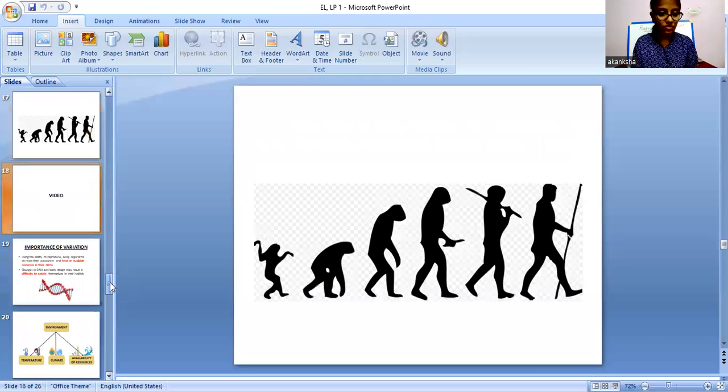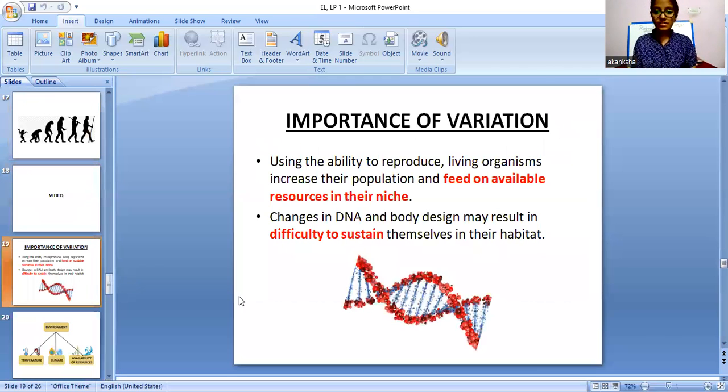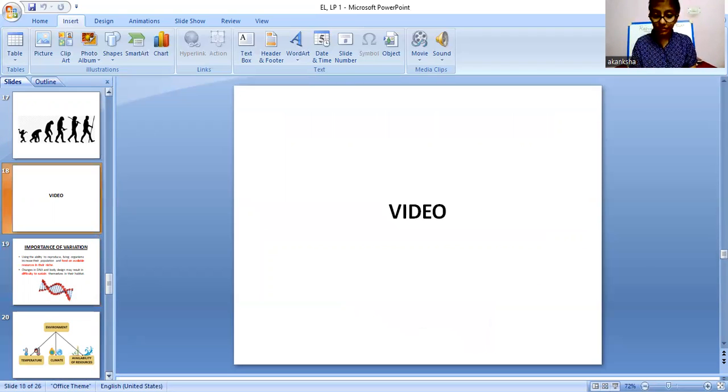Now moving ahead. Before moving on to our proper topic, we will watch a video. I will be playing a video. You have to watch it carefully and then share your observations, like what you watched in the video. It is taking some time to play. Even after opening it again, it is still playing the ads. After some time, I will just skip the ads as fast as possible.